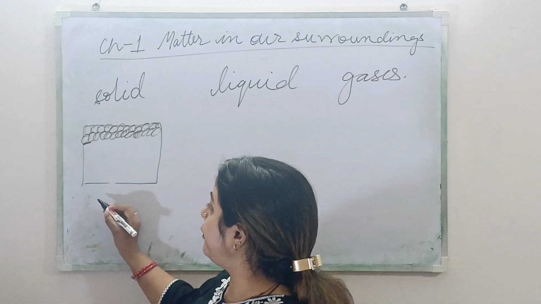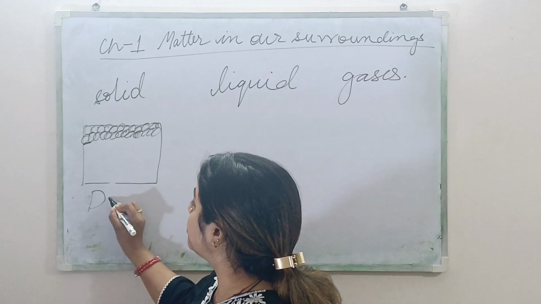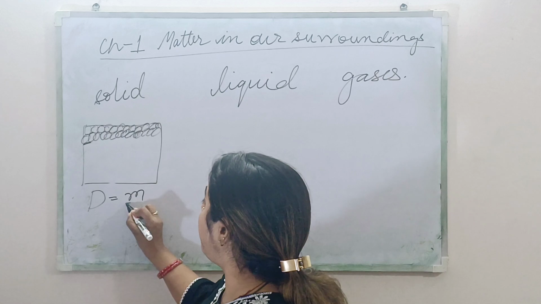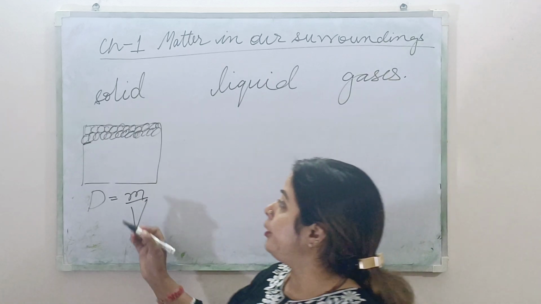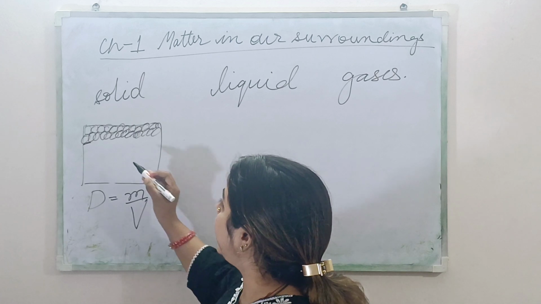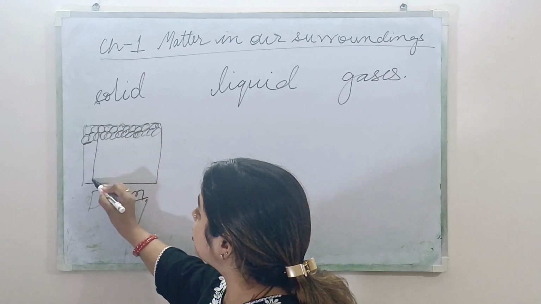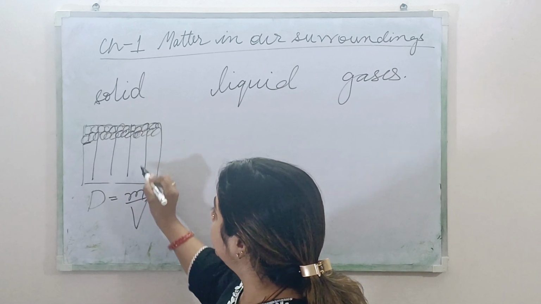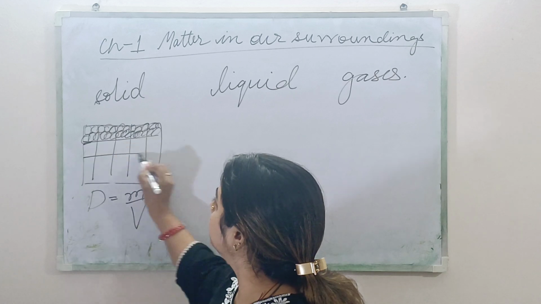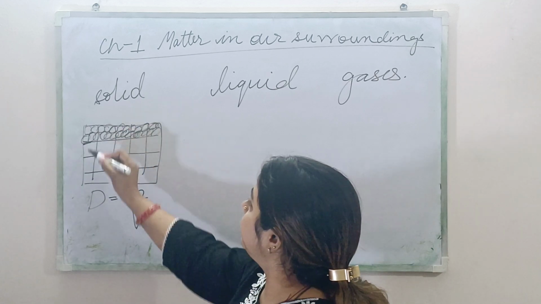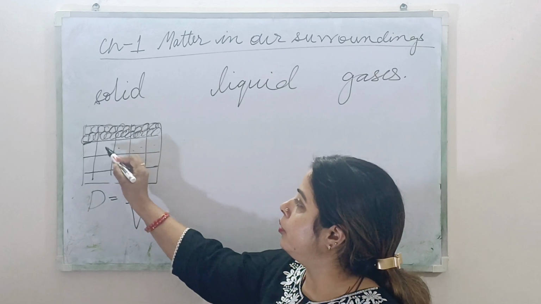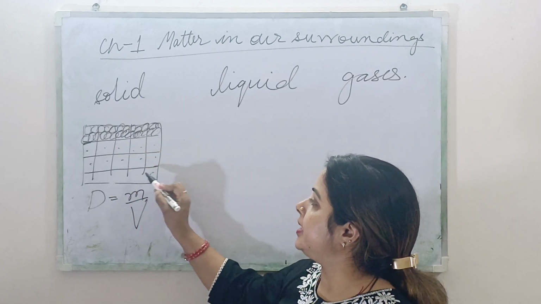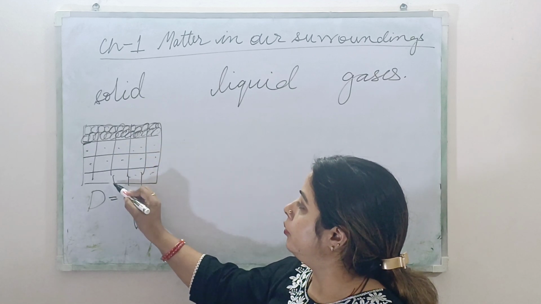Why high density? Because what is the formula for density? Density is equal to mass upon volume. This is the formula for density. So if I divide this solid into every unit volume, suppose each cube, you can see it is forming a cube.